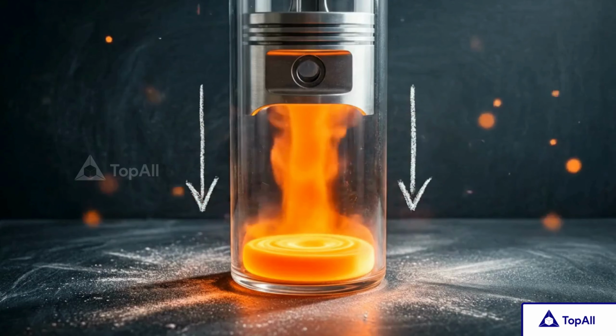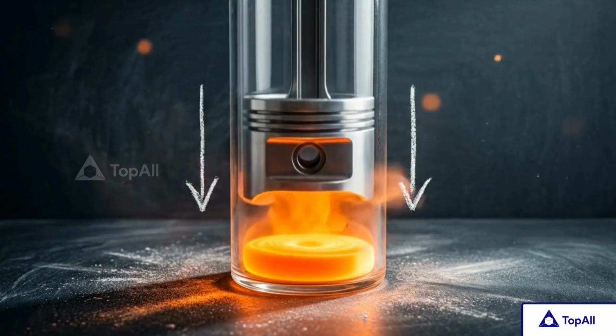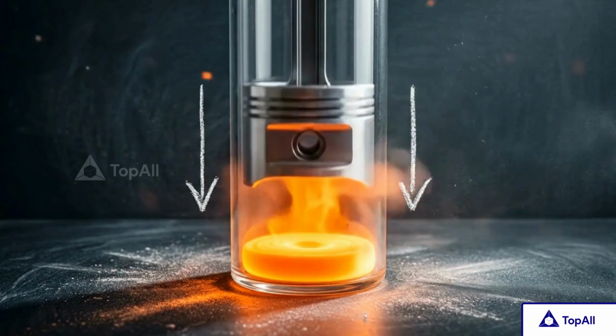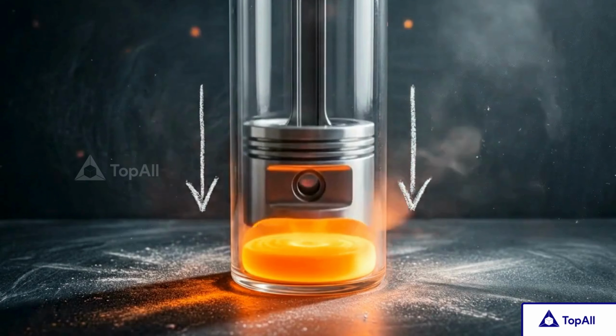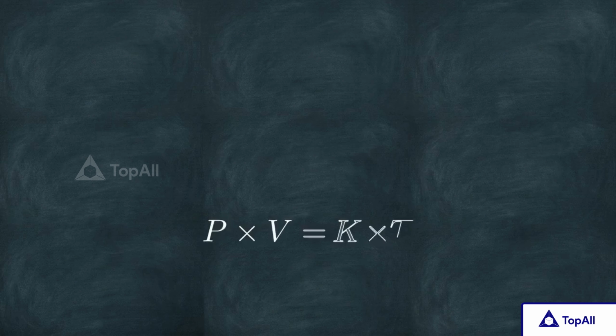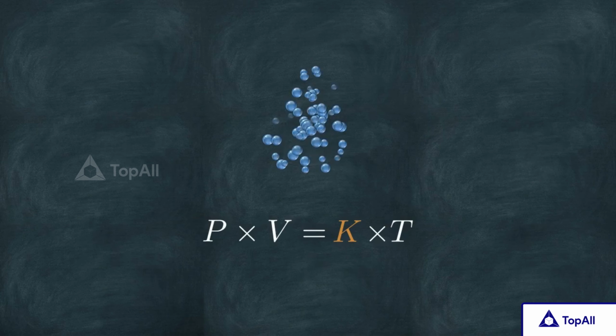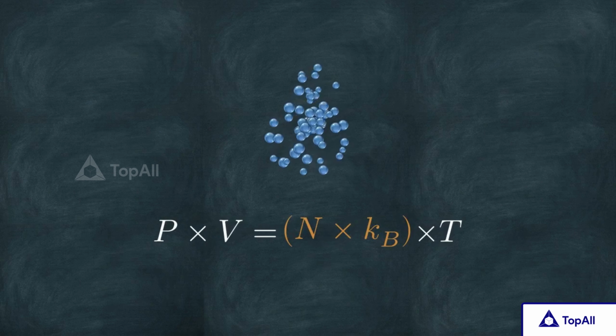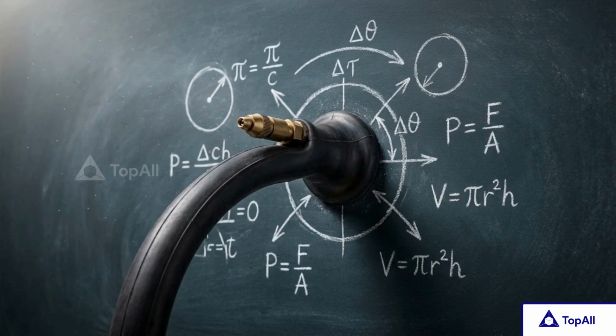Because of this rigid balance, you cannot alter one property without forcing a reaction in the others. Squeeze the gas to half its volume, and the pressure must double. That constant K remains steady for a sealed container, but it is entirely dependent on the actual amount of gas trapped inside. Pump more air into a tire, and the constant scales up accordingly.